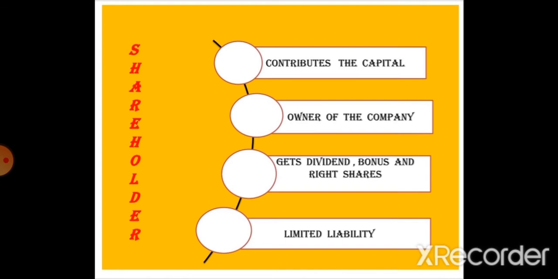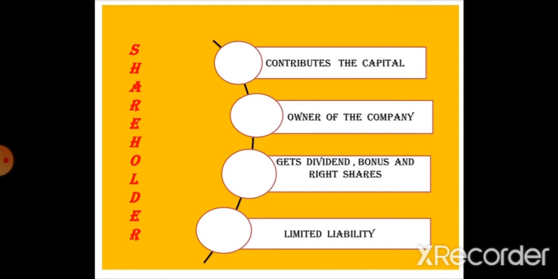But in the business of a company, shareholders contribute the capital, so they are the owners of the company. So shareholder company के मालिक होते हैं. So here we see some features of shareholders. For contributing their capital, they get dividend, bonus shares and right shares.